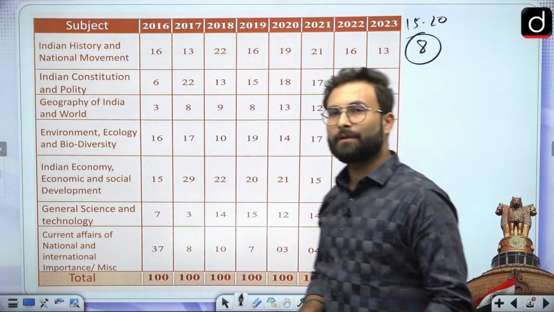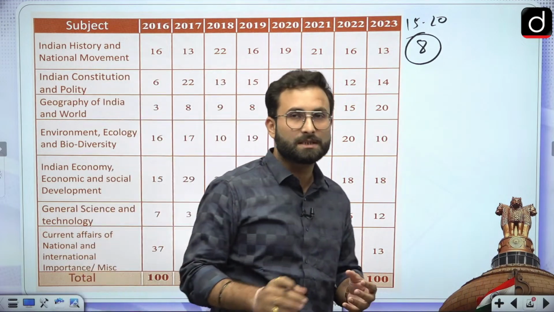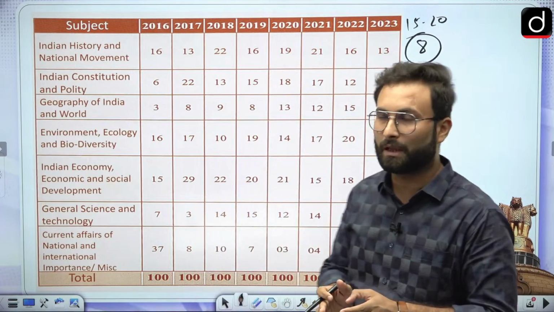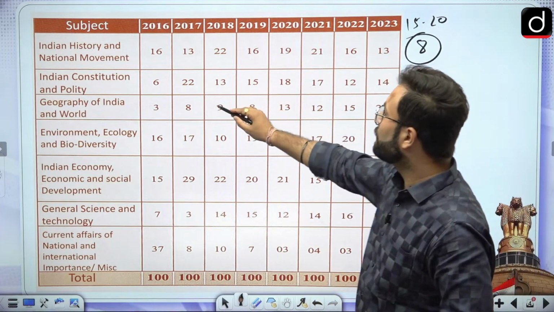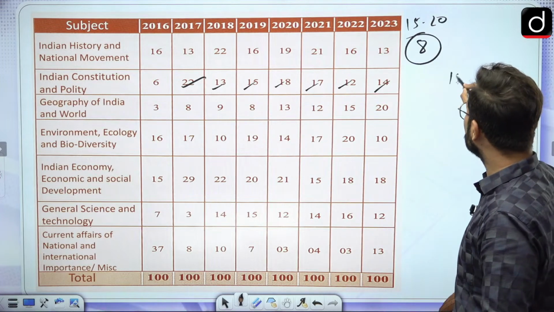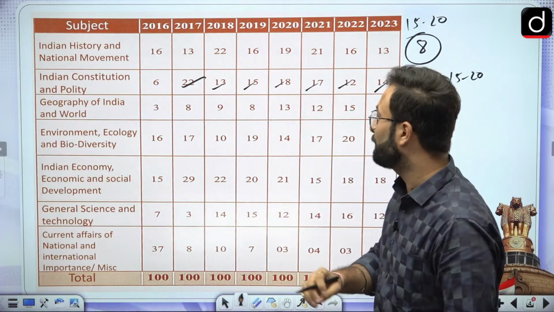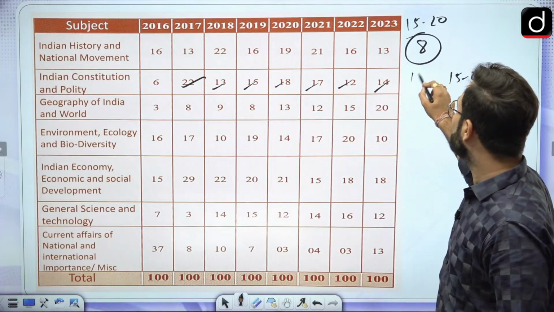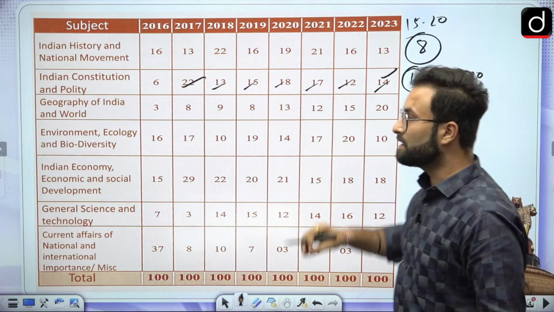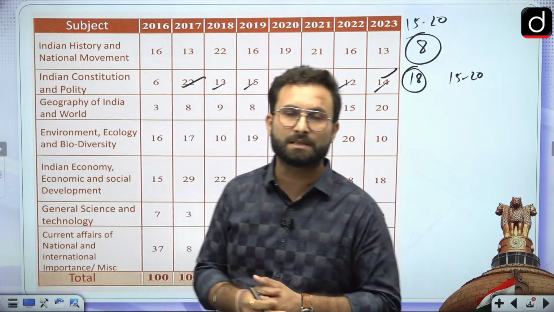And when we are talking about modern history, which used to be the area of focus in UPSC, this time they have asked very limited questions from it. Then coming to polity, here you can say 22, 13, 15, 18, 17, 12, 14. So 15 to 20 questions have been asked from polity in the previous question papers. This time also they have asked nearly 18 questions. So that pattern stays. Polity still has a huge weightage in the UPSC's prelims paper.